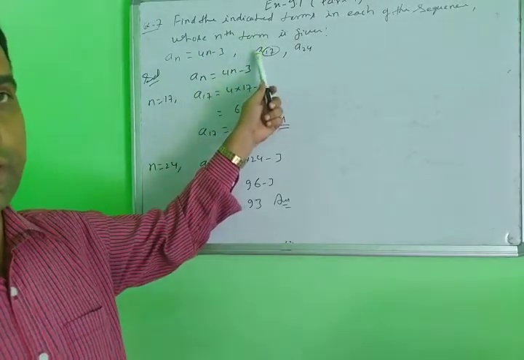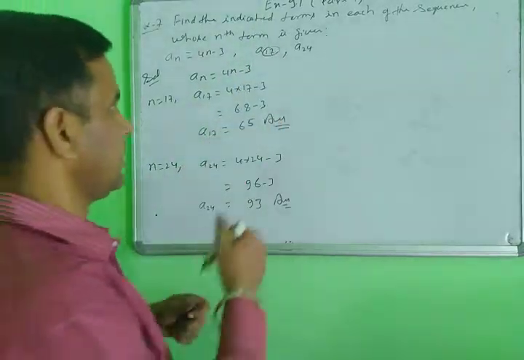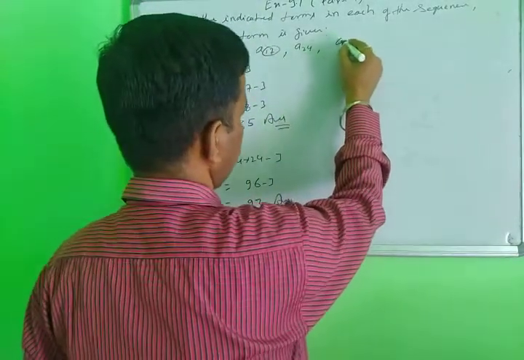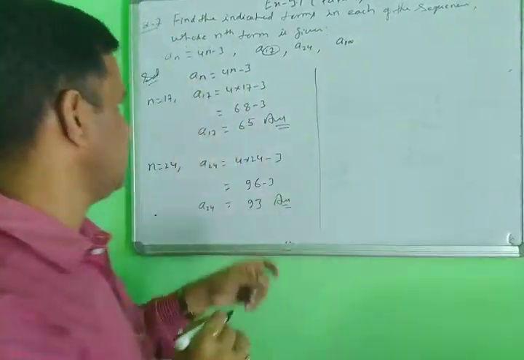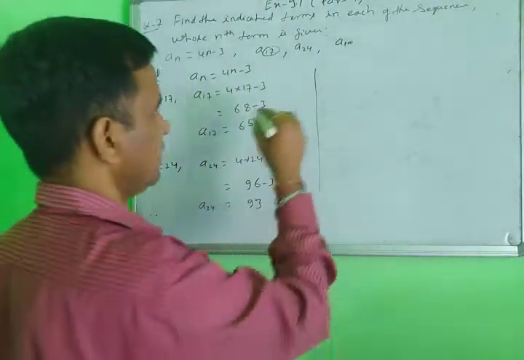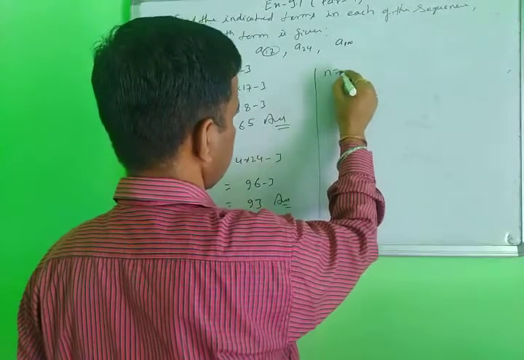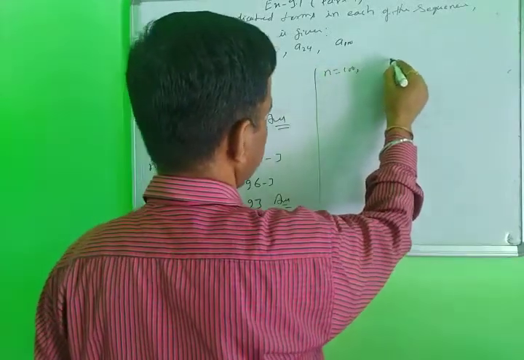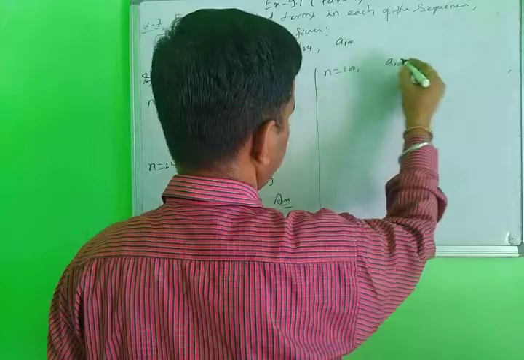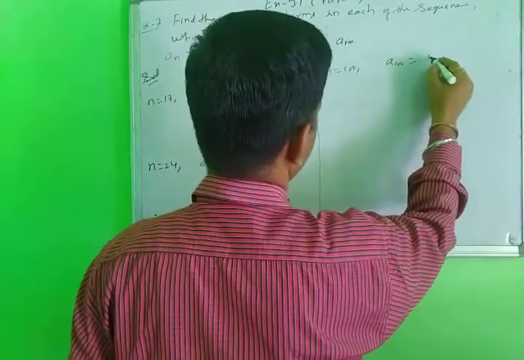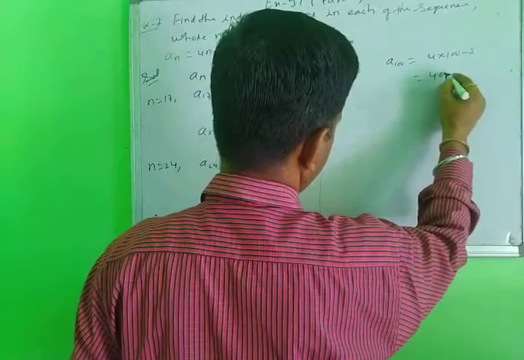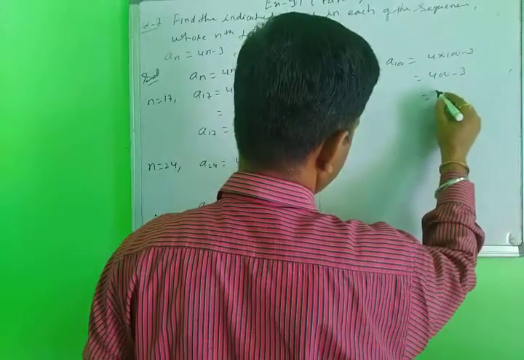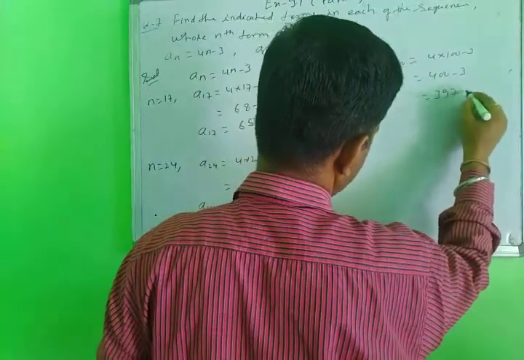According to this way, suppose the nth term is given and any indicated term is required. Suppose you require A100. So how to find A100? Same thing, you put it in the n place. Now n equal to 100, then A100 equals 4 into 100 minus 3, 400 minus 3, so 397.